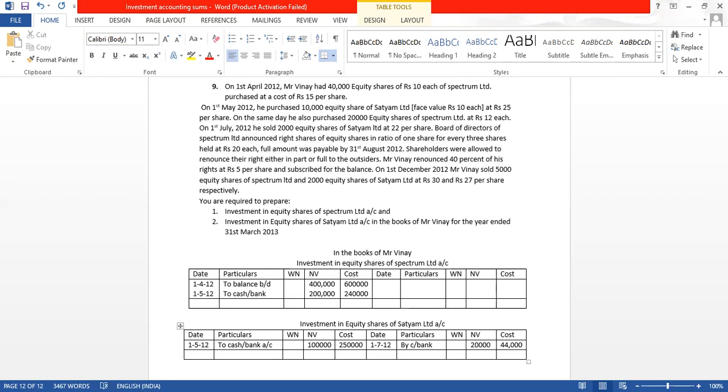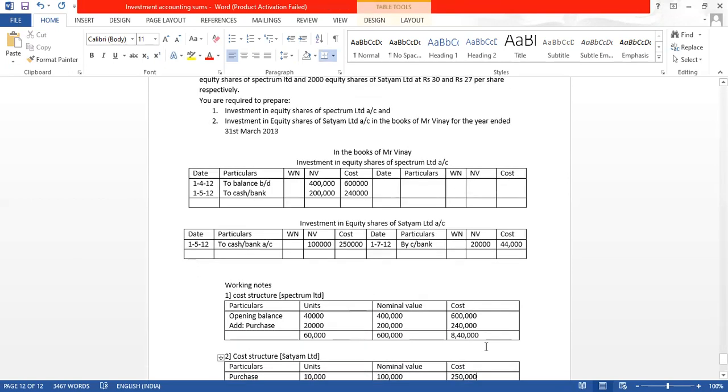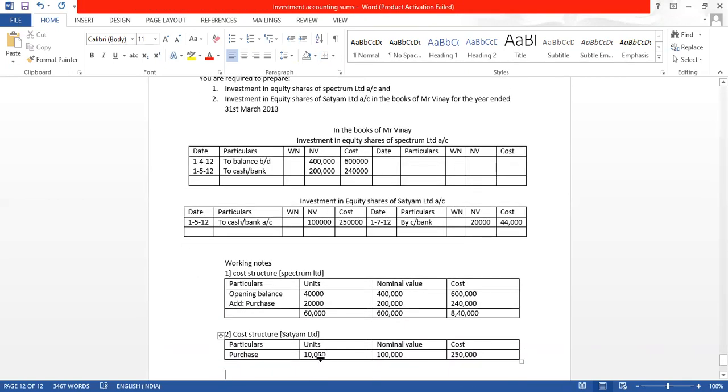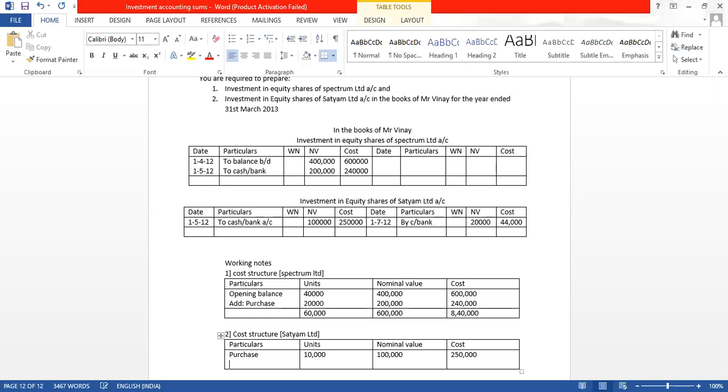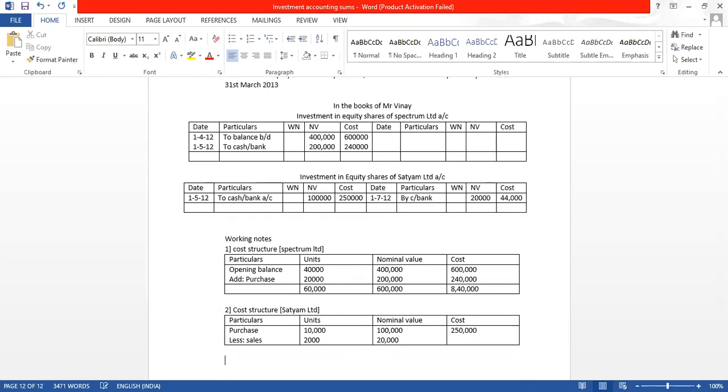So on 1st July 2012, he sold 2,000 equity shares of Satyam Limited at 22 per share. So here Satyam Limited shares are sold. Sold means less, sales. And how many shares? 2,000. This will come to 20,000. Cost we will get when we do a cross multiplication.